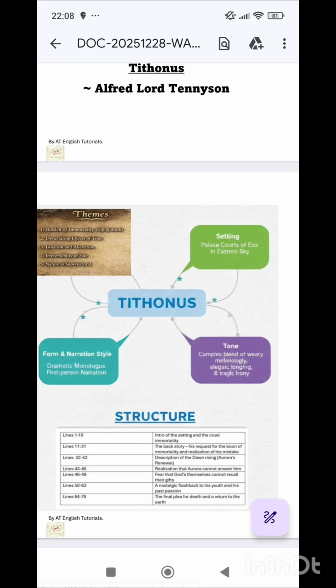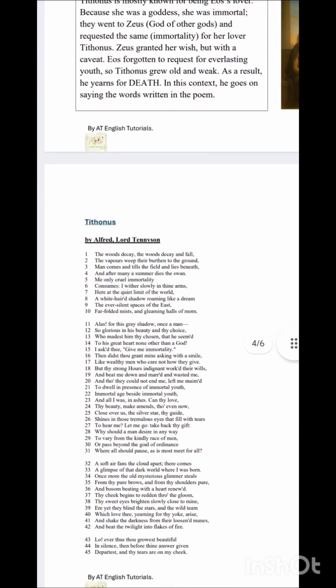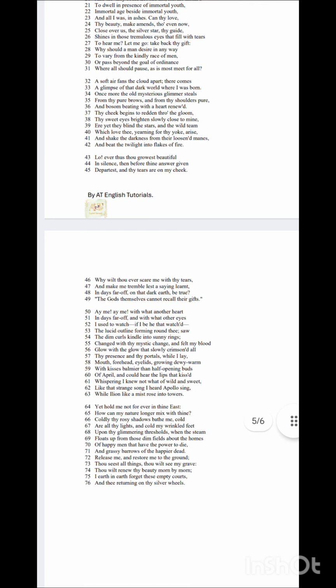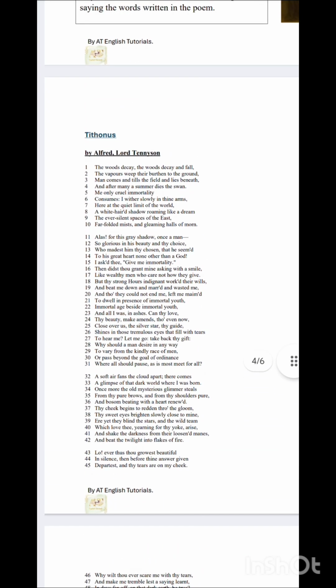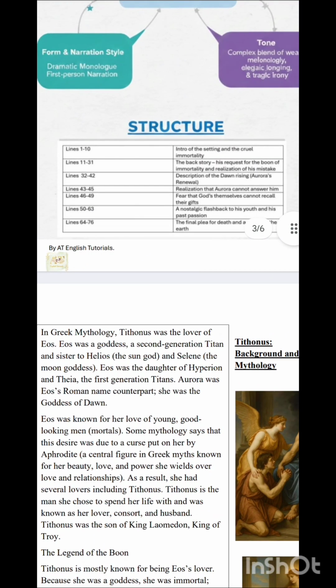But I would like to request you to number the lines of the poem like this. See, as you can see, each line is being numbered. So in total you have 76 lines. So please do that. In the next part I'll be explaining the poem to you. So before that, you do this.